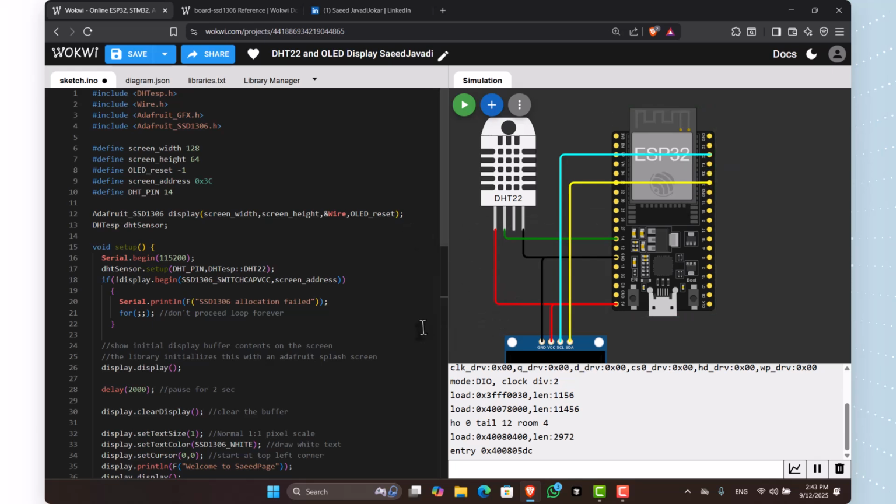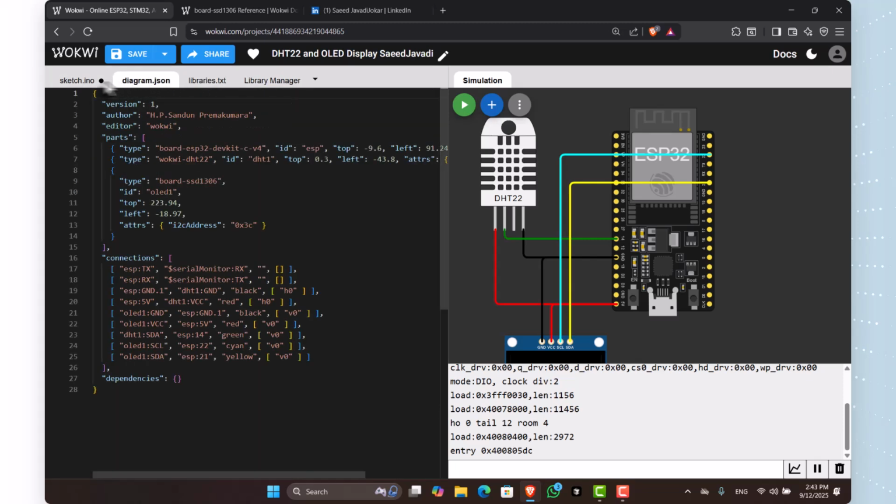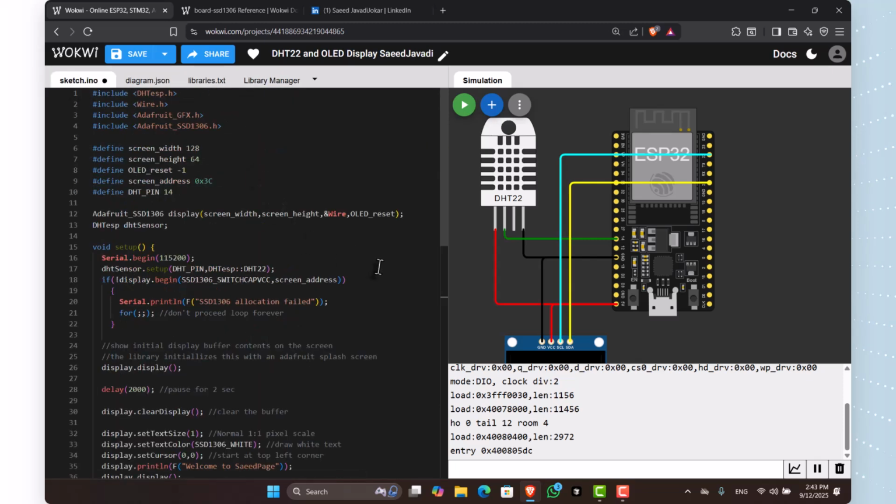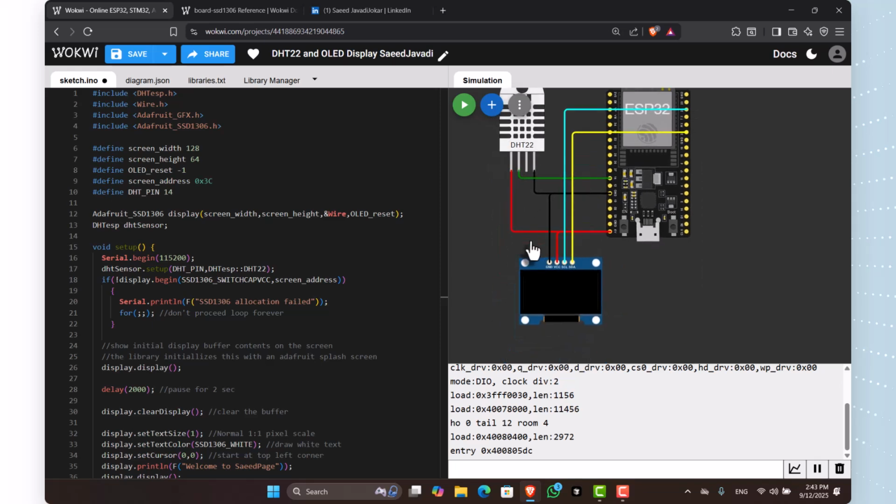It is very simple. We don't need any more things for our project. And for my DHT22, I use pin 14 on my microcontroller, with GND for our DHT and OLED display, and VCC for the OLED and for my DHT22.